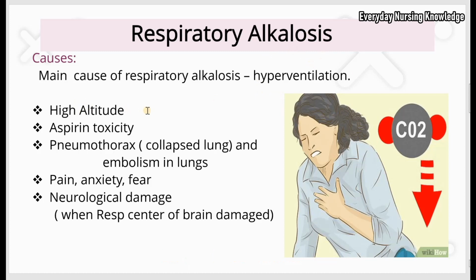As a result, the body tries to compensate by increasing the respiratory rate. Aspirin toxicity, pneumothorax, collapsed lung or embolism in the lungs can lead to hyperventilation. Pain, anxiety, and fear can all increase the respiratory rate. Neurological damage. When the respiratory center of the brain is damaged or inflamed, it can alter the respiratory rate and cause hyperventilation, blowing off the carbon dioxide level. As a result, it can lead to respiratory alkalosis.